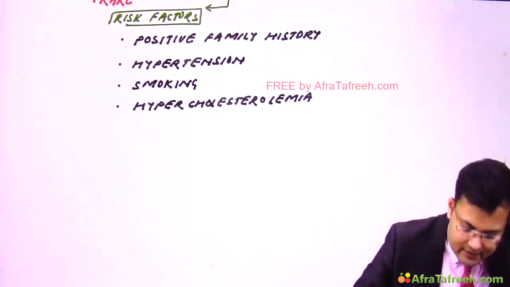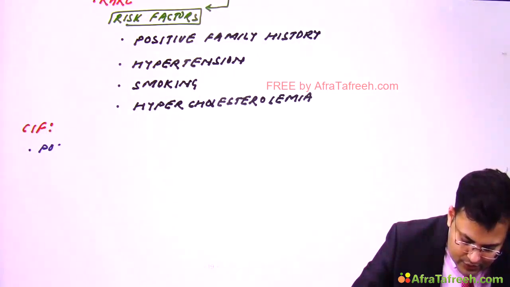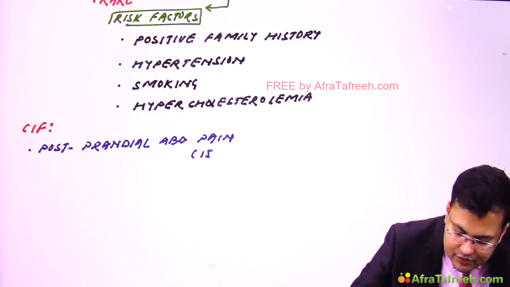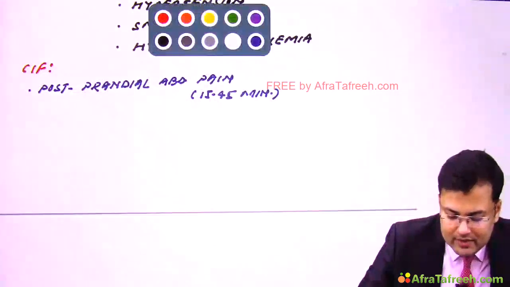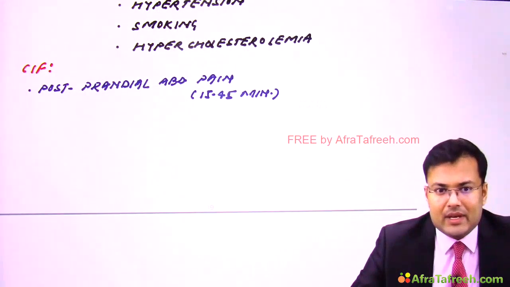Clear? So see the clinical features. In these patients there is postprandial abdominal pain. Generally this postprandial abdominal pain is going to last for 15 to 45 minutes. And what's the cause? There is ischemia. Why? Because after meals the blood flow should increase to the mesenteric vessels, but this is not happening here.